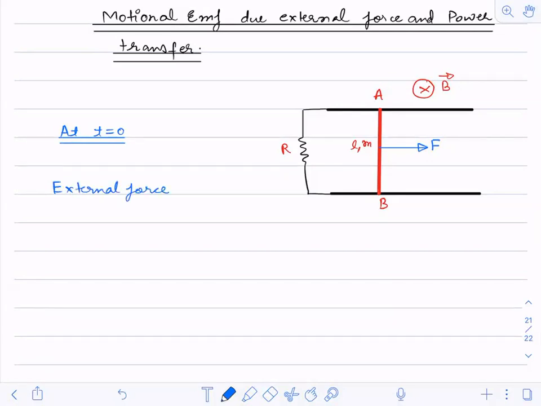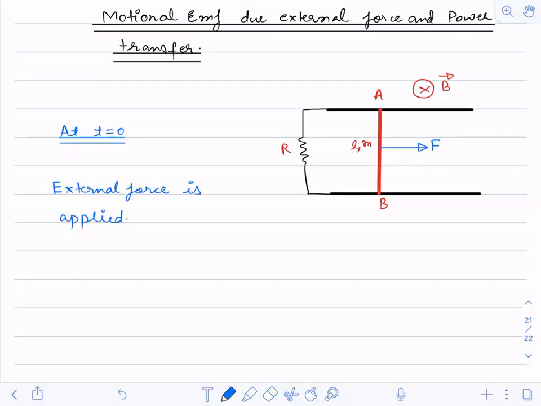Now, because you're applying a force on it, will it have a constant velocity or a changing velocity?